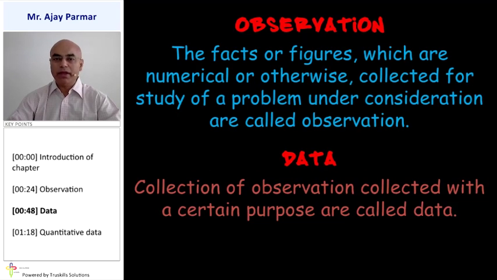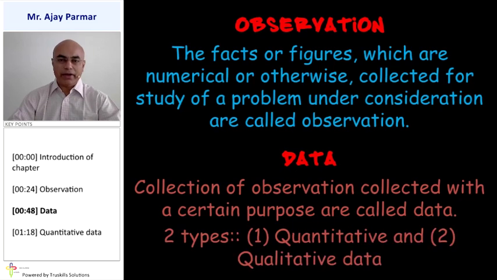Data is the collection of the observations which are collected for a certain type of purpose, and that purpose might be for a company point of view, for our personal point of view, or else for the national point of view. Then whatever that collection of observations, that is considered to be data. We classify data into basically two categories, that is quantitative data and qualitative data.